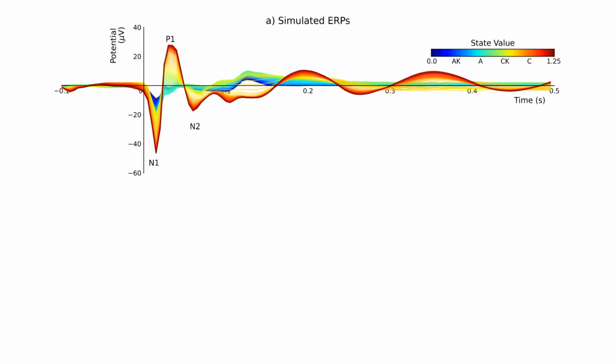After training the model, I ran this simulation where the state condition input was varied from 0 to 1.25, going beyond the range of the training data. And this can be used to evaluate the changes in event-related potential that occur between states.